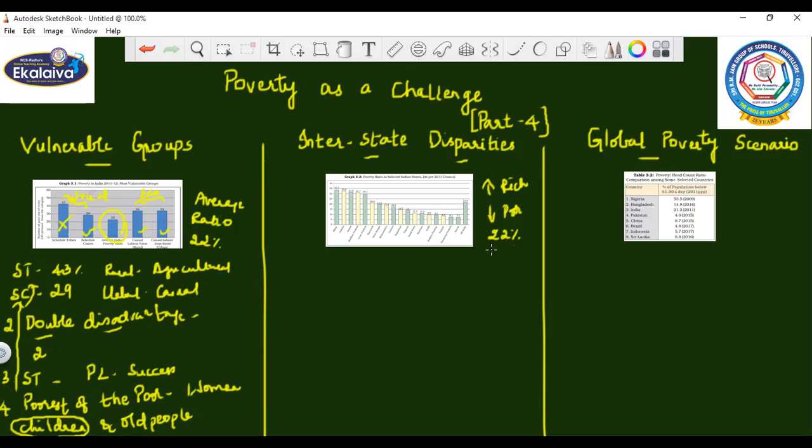Now, in this topic, we are going to study which states are said to have more poverty and which have been successful in reducing their poverty line. Right? Now, which are the states that were at a very high level of poverty, children? So we can see that certain states witnessed lots of problems at the initial stage, but they have been successful. Who are those?